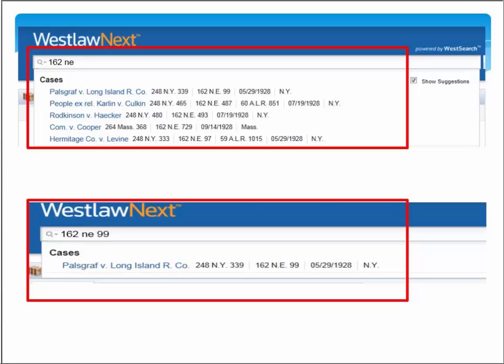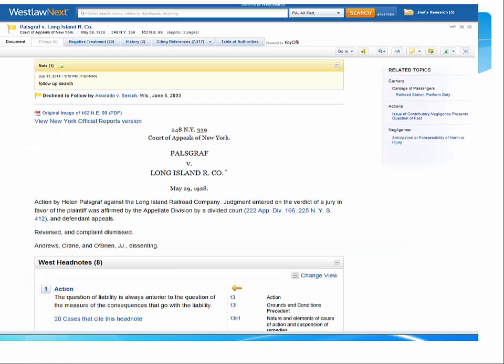This citation will then obtain the case of Palsgraf versus Long Island Railroad Company, along with the citation that you typed, which is an unofficial report as cited as Volume 162, Northeastern Reporter, page 99. Next to it is the official reporter, Volume 248, New York, page 339. This is known as the parallel citation, the same case reported in 2 different books. The date of the decision is given as May 29, 1928.